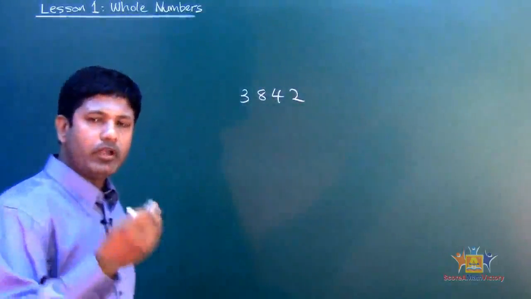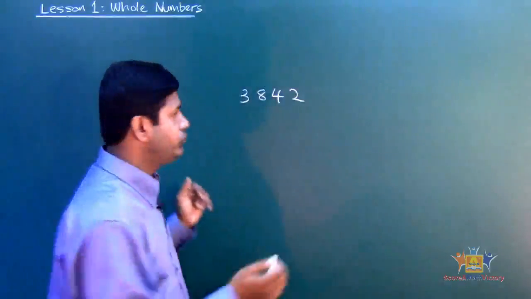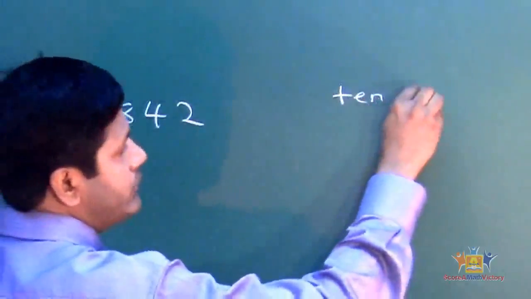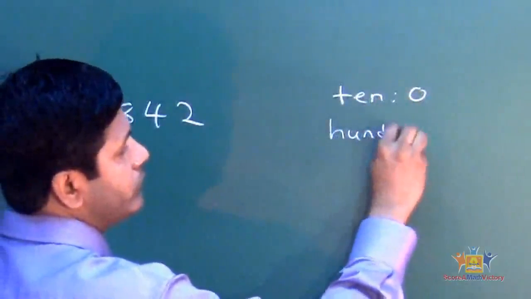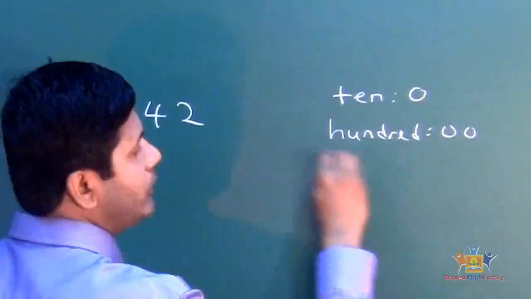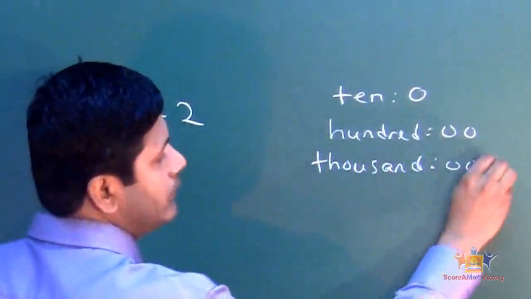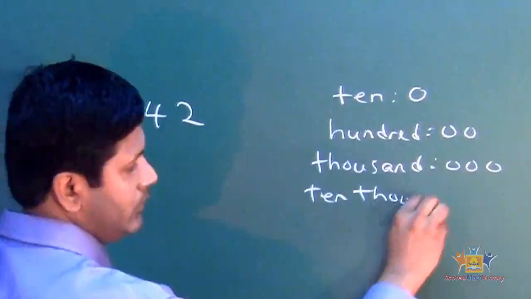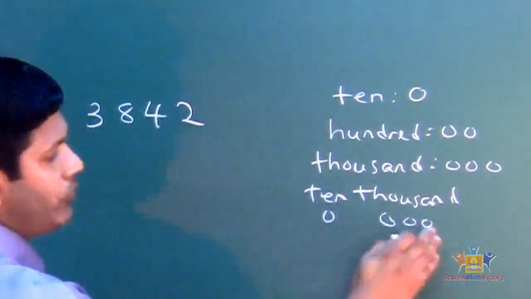Now, when I say the word 100, you need to know how many zeros 100 has. 2 zeros, okay? Let's review again. Let's start with 10. 10 has how many zeros? 1 zero. And then 100, 2 zeros. Very good. 1,000, 3 zeros. And then 10,000: the 10 has how many? 1, and then 1,000 has how many? 3. So 4 zeros.